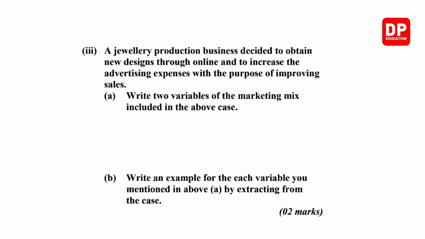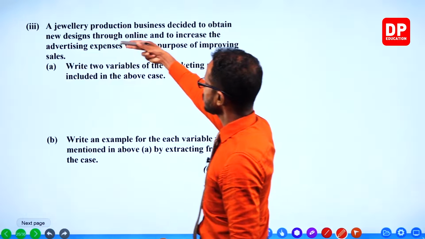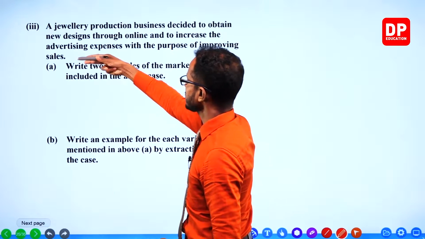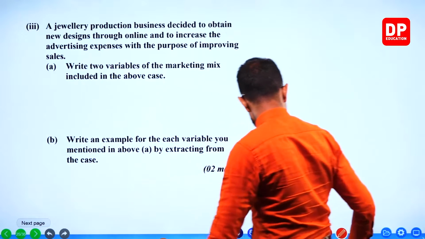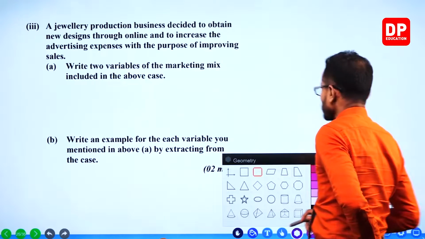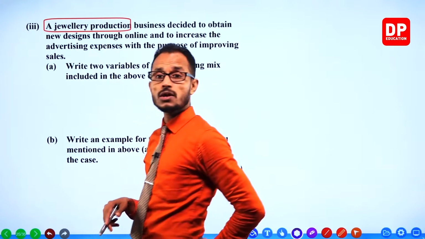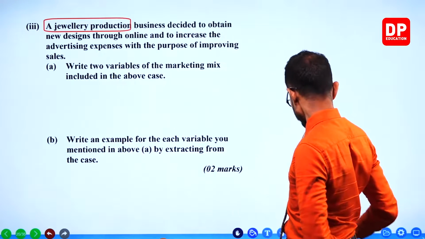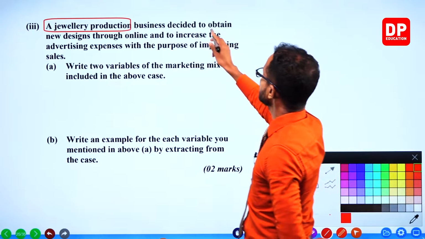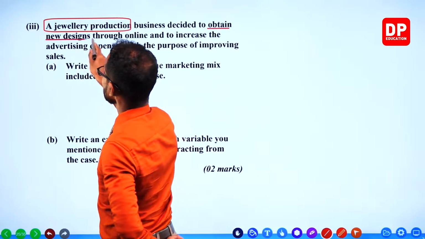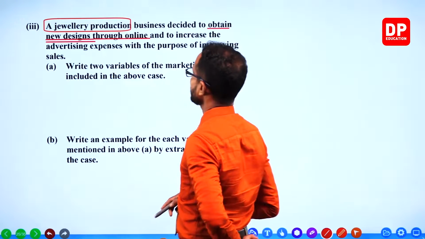Next question. A jewelry production business decided to obtain new designs through online and increase the advertising expenses with the purpose of improving sales. Okay. What is the business? Jewelry production. What are they doing? Obtaining new designs for the product through online.